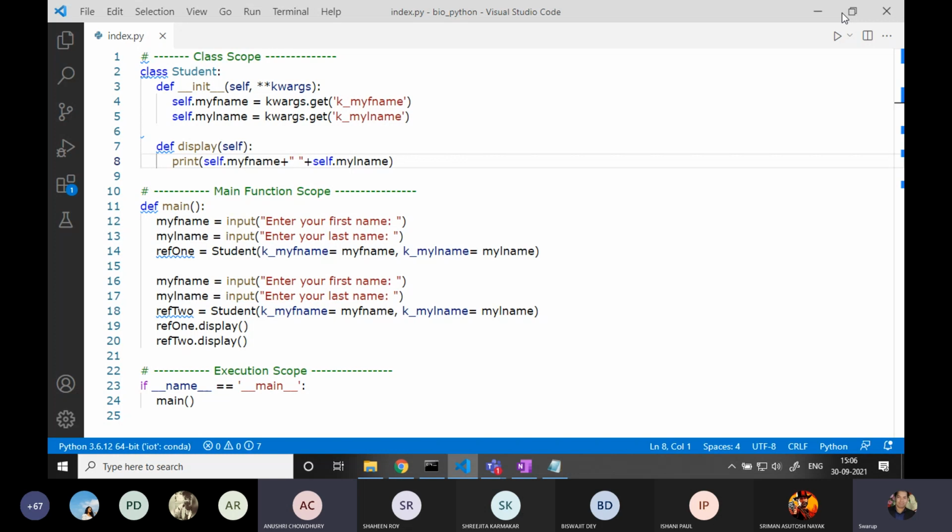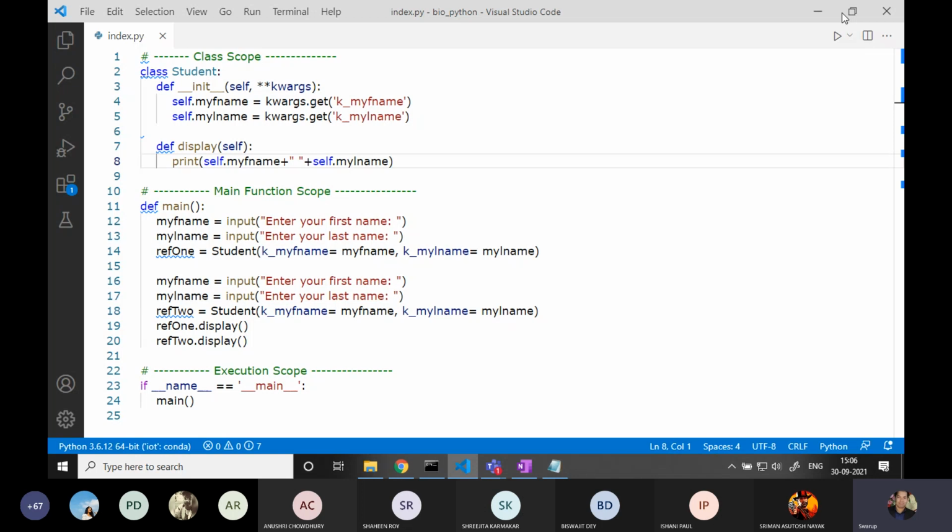Right. So I will ask you and everyone to thoroughly go through this particular program, because this program is a kind of ideal model that implements the concept of object-oriented programming, that implements the concept of function and method. In your syllabus, this topic is there, where I have to differentiate between function and method.